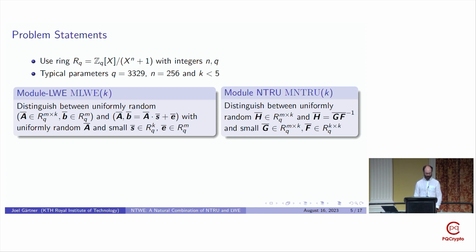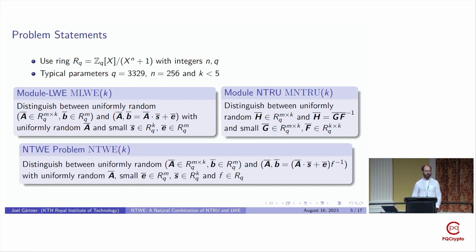And the NTWE problem is then a natural combination of the NTRU and the module learning theory problem, with an instance of the decision version of the problem being given by an A matrix that's sampled uniformly at random, and a B vector that's either uniformly random or equal to AS plus E multiplied with F inverse for some small vectors S, E, and some small polynomial F. And with the task in the decision problem being to distinguish between these two cases.